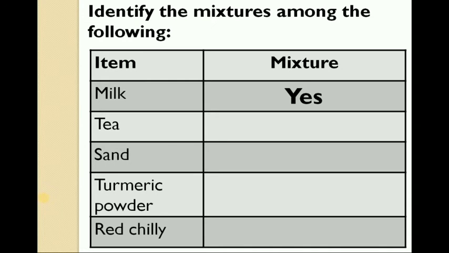Tea, we know it is a mixture; we have just seen it contains tea leaves, milk, sugar and water. Sand, generally it is not a mixture. Turmeric powder is not a mixture, it is a single substance. Red chilli, a single substance.